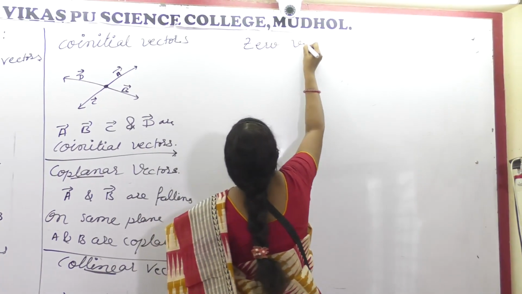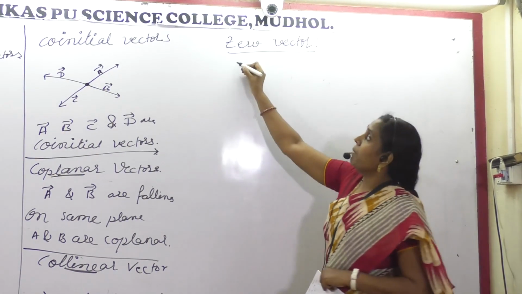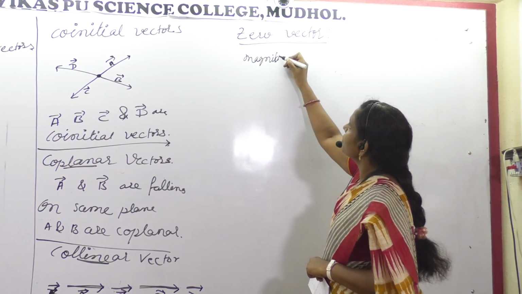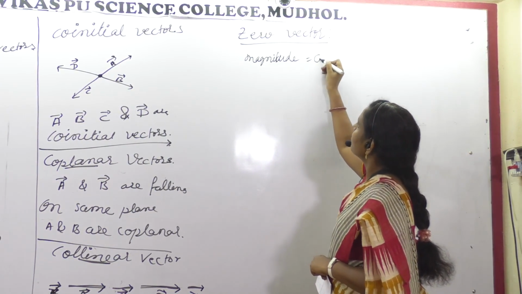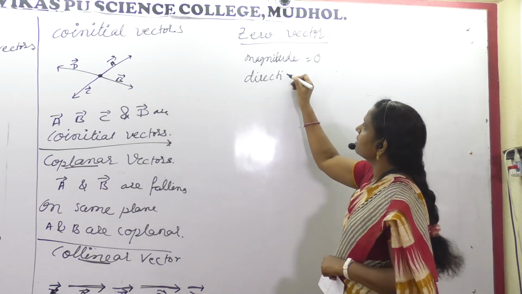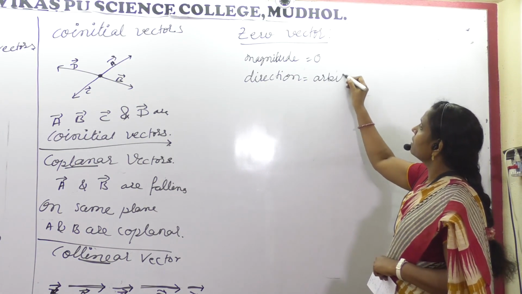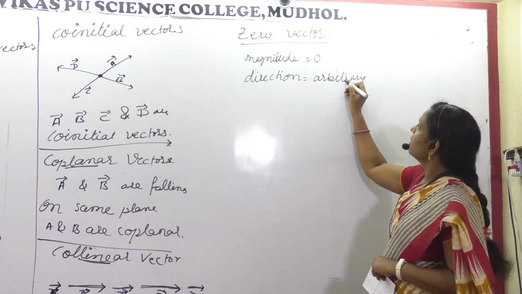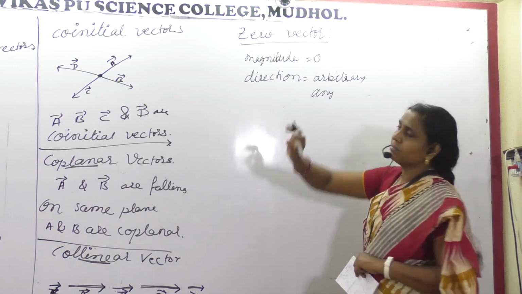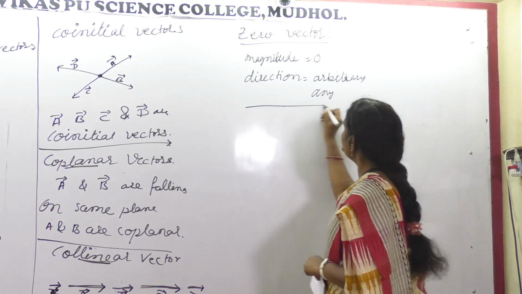Next is the zero vector. This is very interesting. What do you mean by zero vector? Zero means the magnitude or value of this will be zero. And what will the direction be? Vector means it should have direction, so the direction will be arbitrary. Arbitrary means any direction. But the value should be zero. So this is the zero vector. Got it?